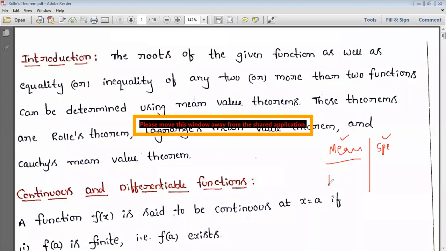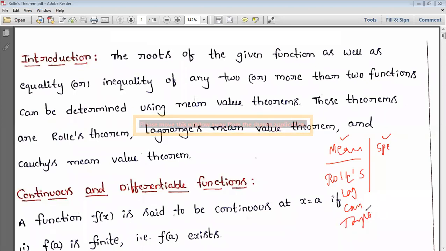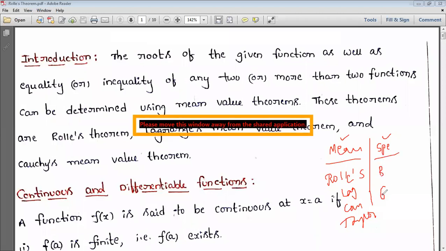In the mean value theorems, I hope some of you learned these in your intermediate level: Rolle's theorem, Lagrange's mean value theorem, Cauchy's mean value theorem, Taylor's theorem. Don't worry about it. You have only statements to learn, and by using those statements you should solve the problems. In special functions, of course Bessel's, Legendre's and many other special functions exist, but as per your syllabus you learn only beta and gamma functions.